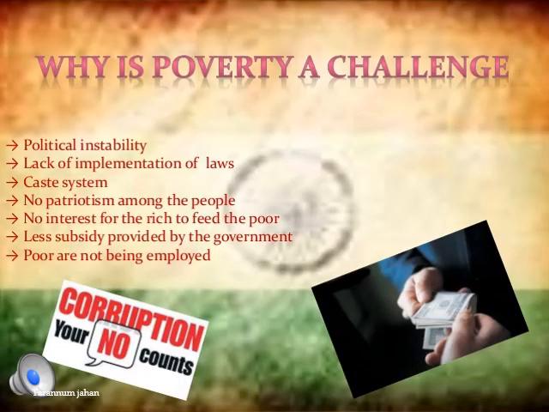Now still, why, even after implementing so many yojanas and programs, is poverty still a challenge in India? The main reason is that though the government has taken many steps to remove poverty, there was always a problem of implementation. Every 5 years they come up with new yojanas without implementing the first one properly. And every 5 years you get a new government in power, with new yojanas and new promises, but they never become successful because of the lack of implementation.